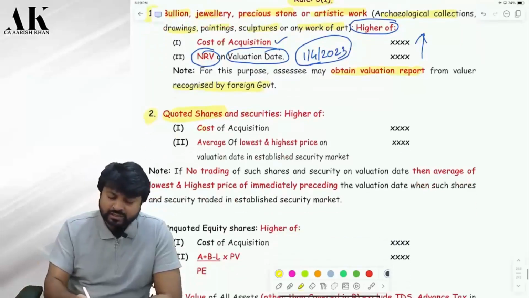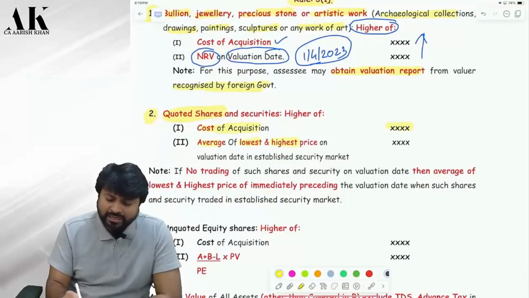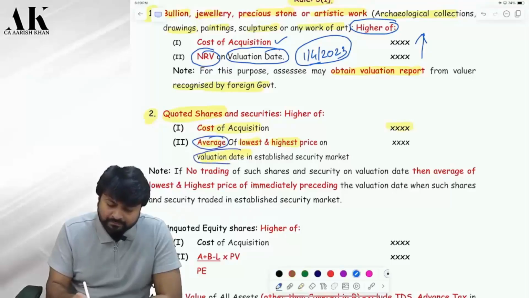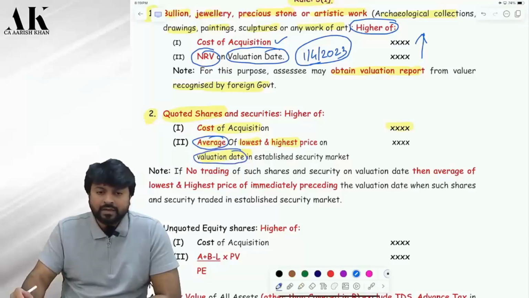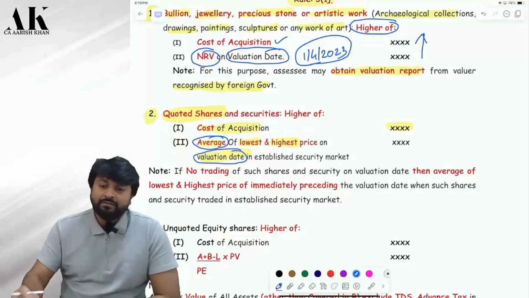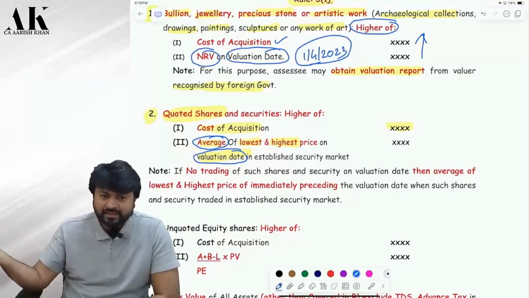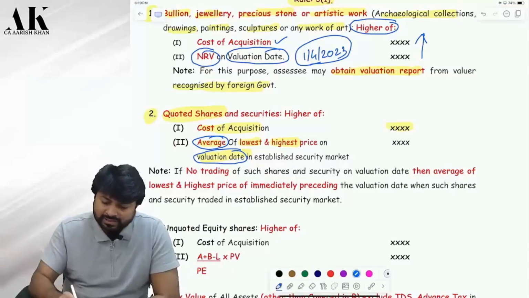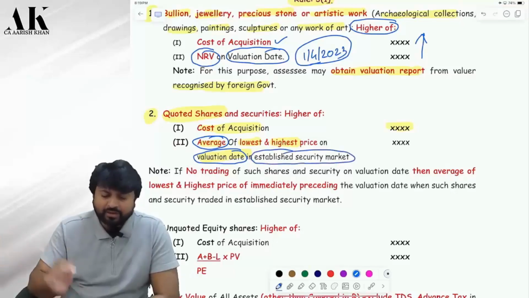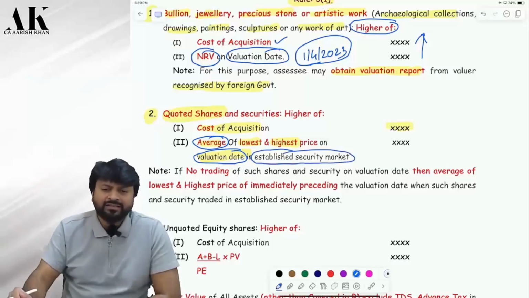So then you have to consider the cost of acquisition, compare with the average of the lowest and the highest price on valuation date. What are you supposed to take? Average of the lowest and the highest price on which date? Valuation date. But where, which price? In BSE? In NSE? You have to consider the established security market. Obviously, it has to be outside India, right?